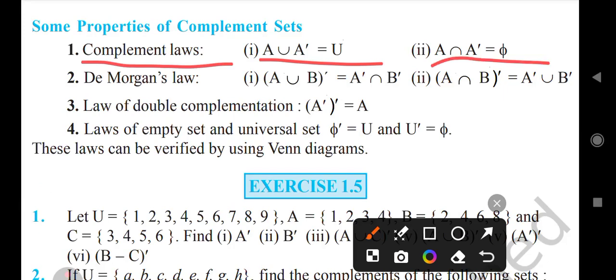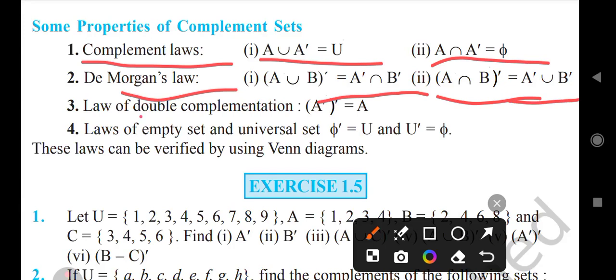De Morgan law. Complement of A union B is equal to A complement intersection B complement. Complement of A intersection B is equal to complement of A union complement of B.